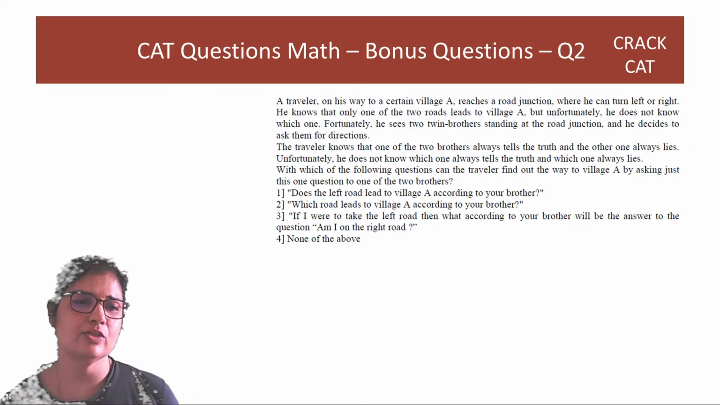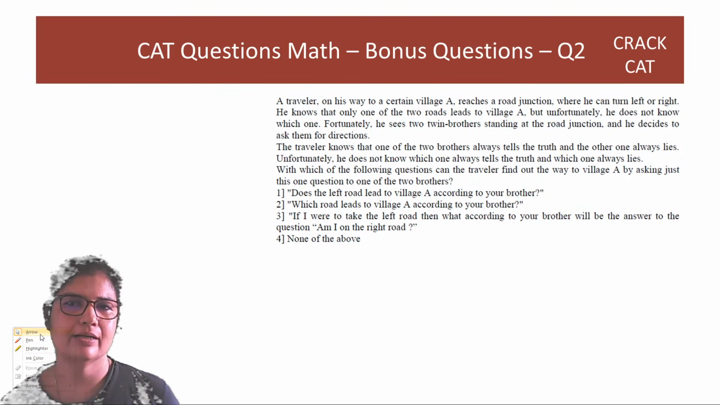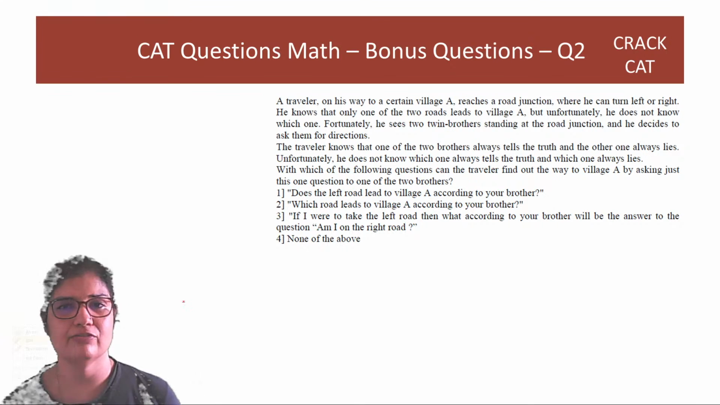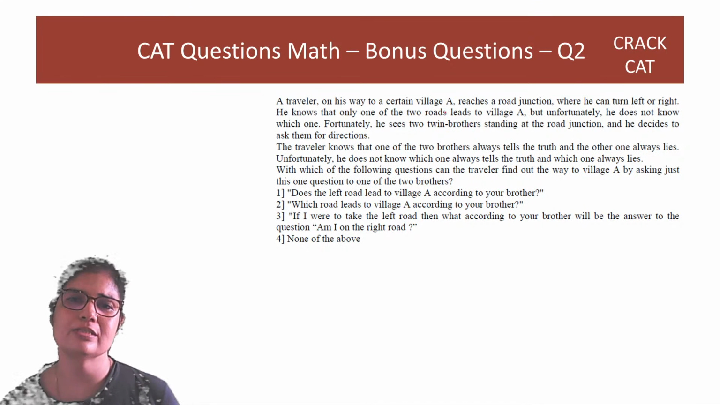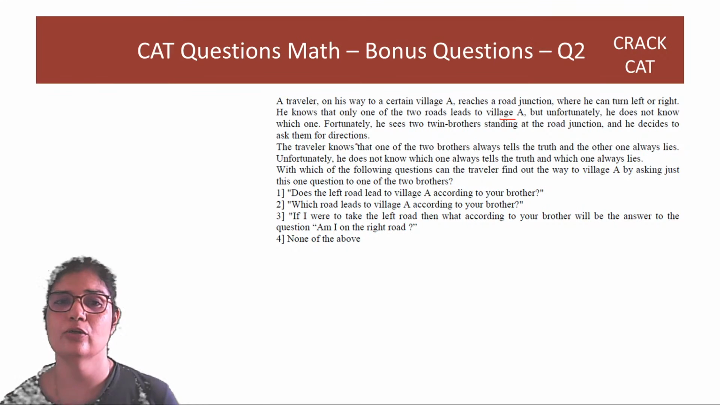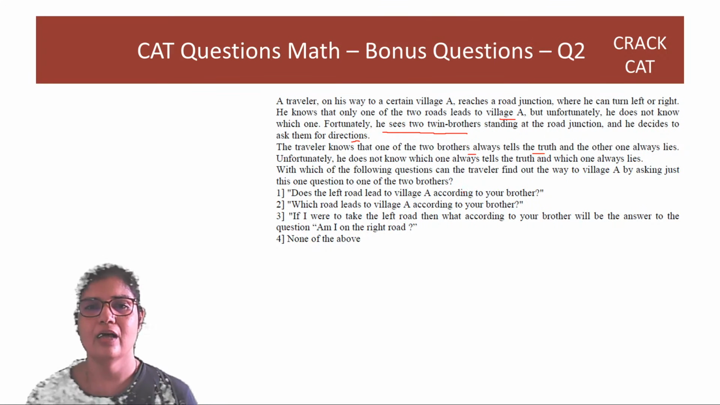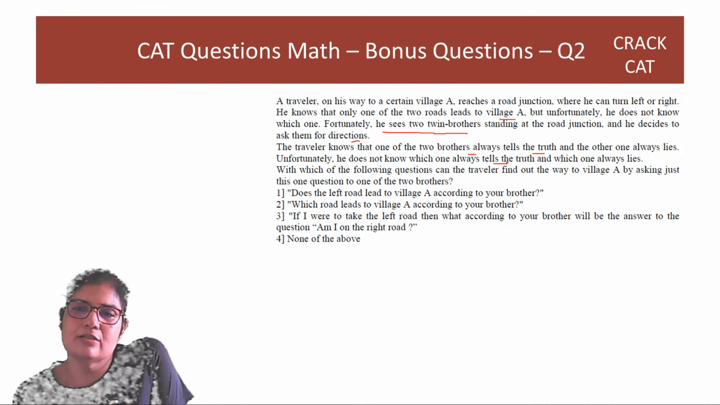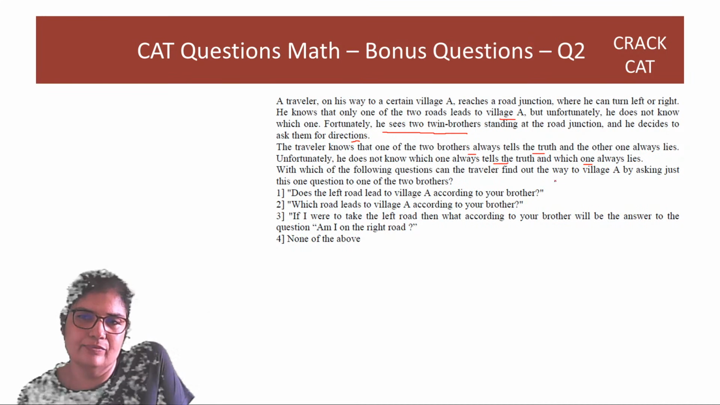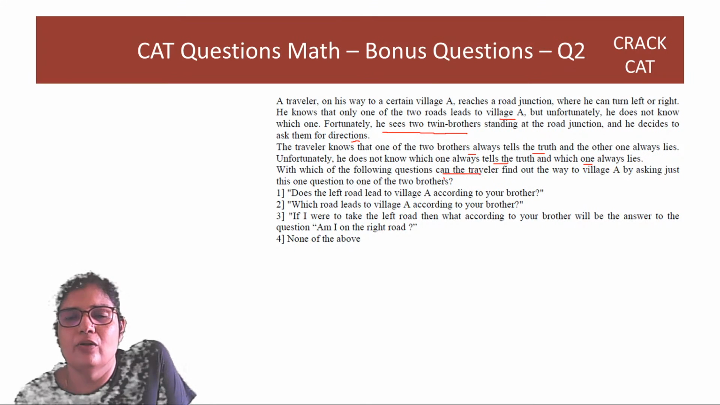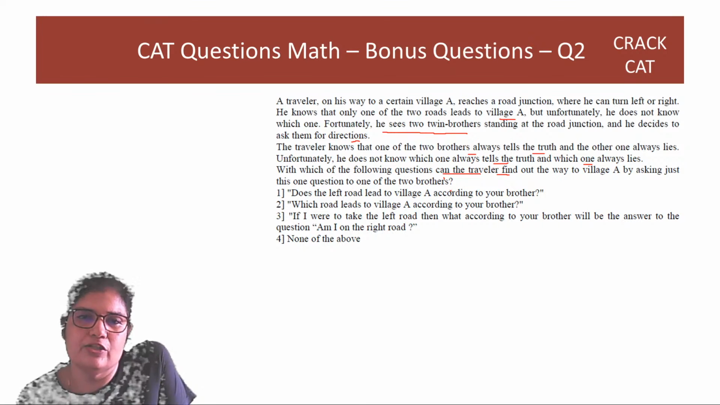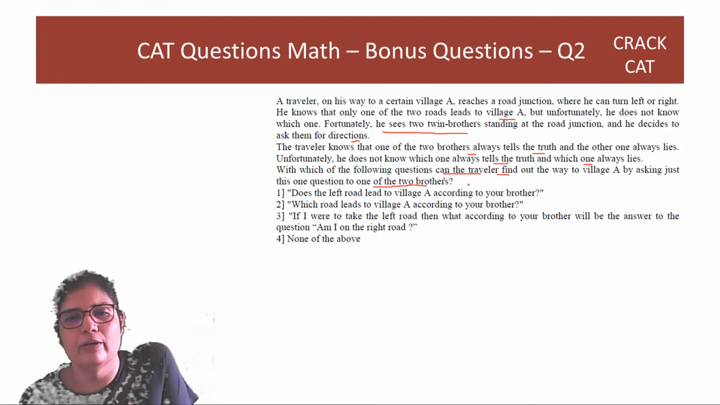A traveler on his way to a certain village A reaches a road junction where he can turn left or right. He knows that one of the two roads leads to village A, but unfortunately he does not know which one. Fortunately, he sees two twin brothers standing at the road junction and he decides to ask them for directions. The traveler knows that one of the two brothers always tells the truth and the other one always lies. Unfortunately, he does not know which one always tells the truth and which one always lies. So, with which of the following questions can the traveler find out the way to village A by asking just this one question to one of the brothers?